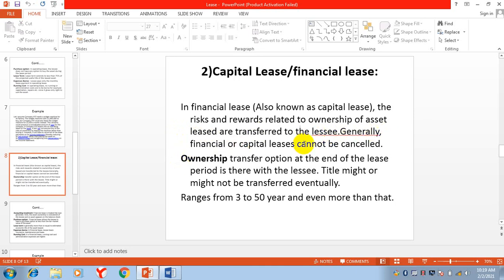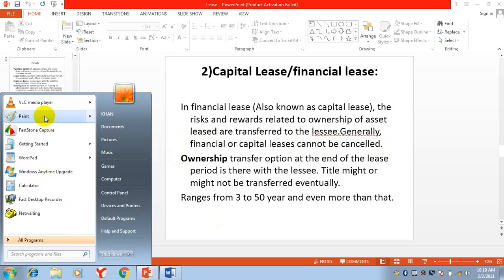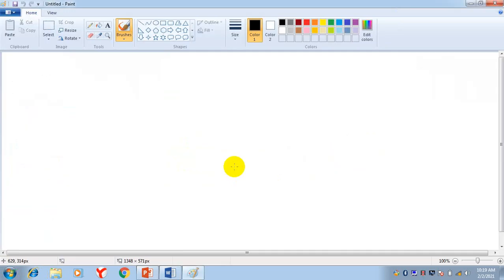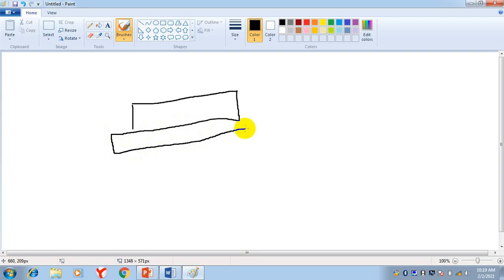Generally, a financial or capital lease cannot be cancelled. In this type of lease, all the risks and rewards related to the ownership of the asset will be transferred to the lessee.